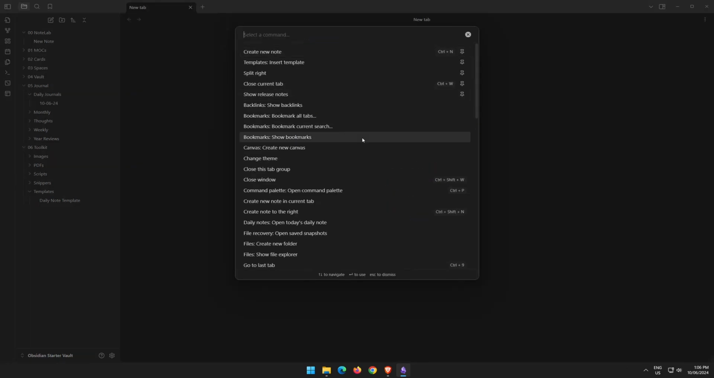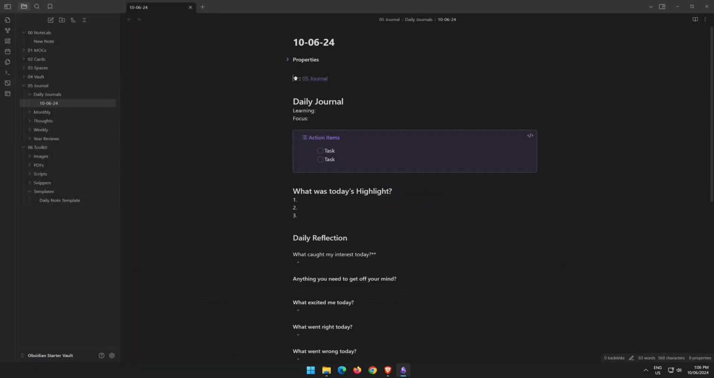The next one is Open Command Palette, and that's that Control P again. So that's just another way to get to it. Then we have Open Random Note. If we click that one, it's going to open that daily note.